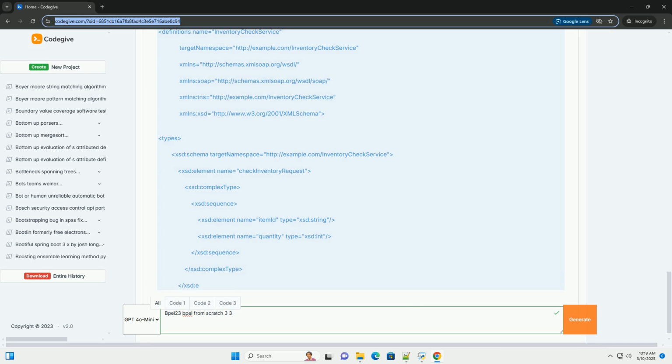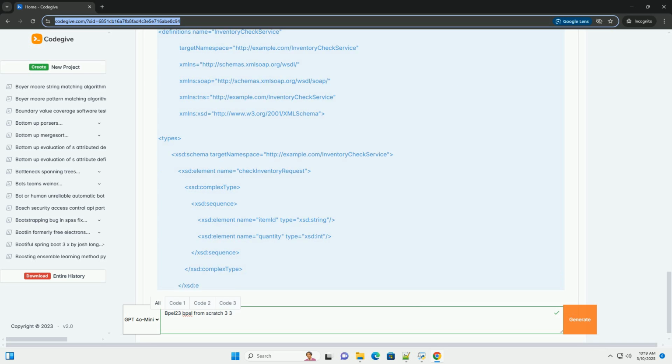Part 8, Deployment and Execution. 1. Create a deployment descriptor, deploy.xml. This file tells the BPEL engine how to deploy the process. Create a file named deploy.xml in the same directory as your BPEL and wsdl files. 2. Package the BPEL process.